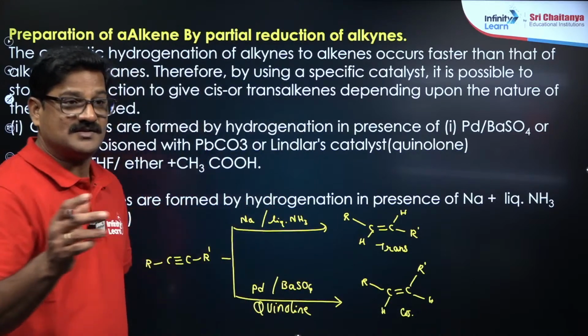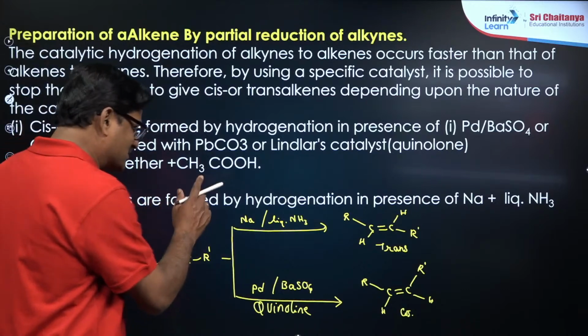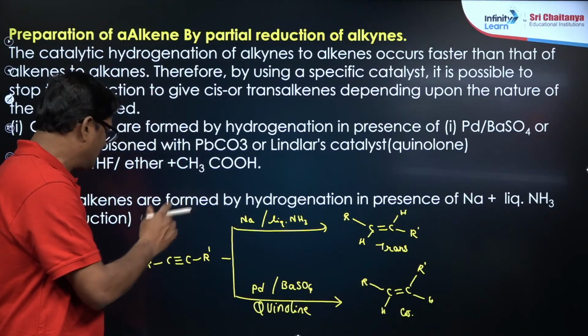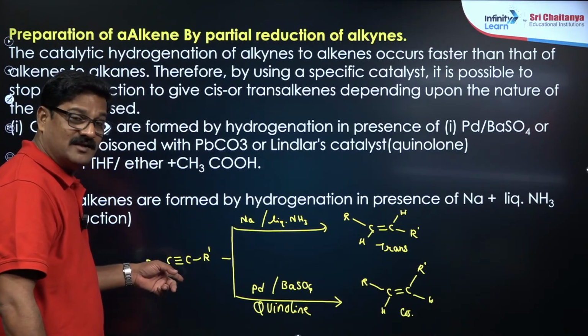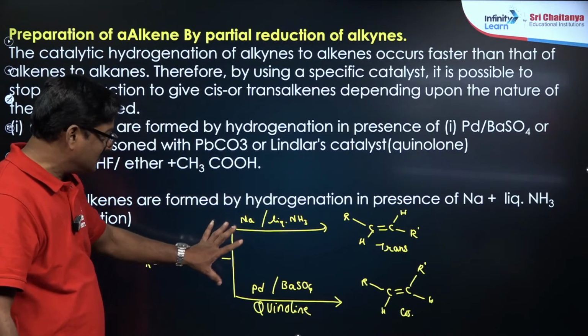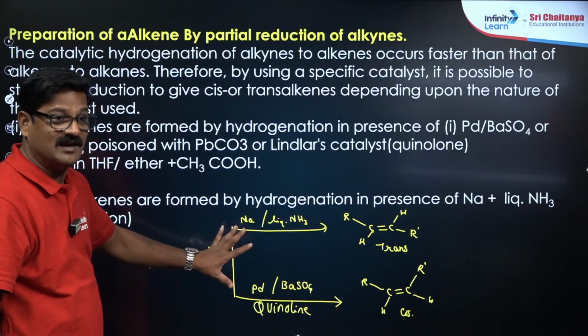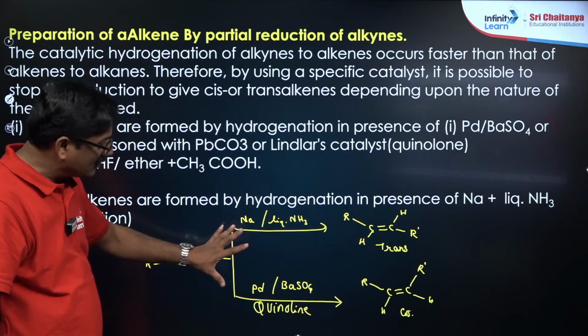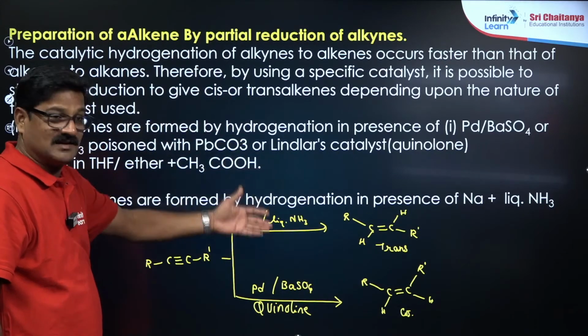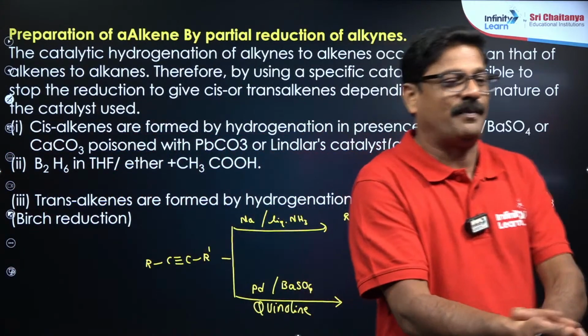So either trans alkene or cis alkene, these reactions are stereospecific, and this alkyne will be given. You are going to be asked what is A and what is B, and this equation is very, very important. It is given in the NCERT textbook, and you follow these reactions, and this is related content. Any doubt?